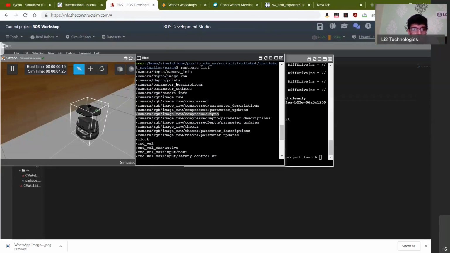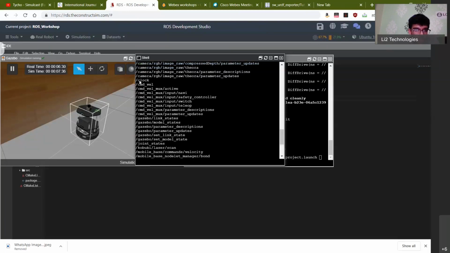So when you're writing your own robot program, you'll need to know which such topic you should actually look into. For that, you need to understand the kind of data that all of these topics are publishing out. And then if you remember, there's a clock here. The clock is very important because unless you know at what point in time and what timestamp each input of sensor stream is associated, then you won't be able to understand where your robot is. You won't be able to relate where the robot is to the sensor readings.